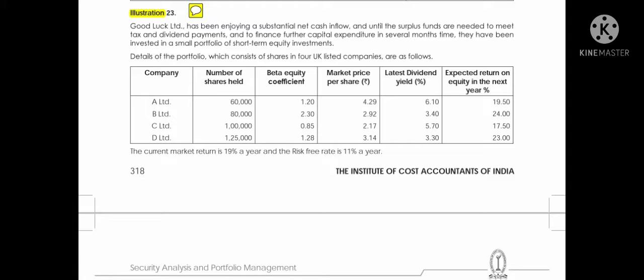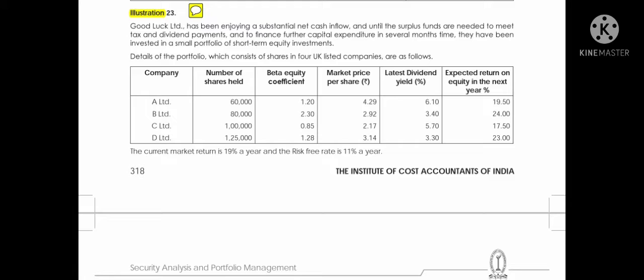According to the provided question, a company called Goodluck Limited invested in a portfolio with 4 company shares, that is A Limited, B Limited, C Limited and D Limited, with stocks of 60,000, 80,000, 1 lakh and 1 lakh 25,000. Beta value is nothing but the undiversifiable risk of the portfolio.